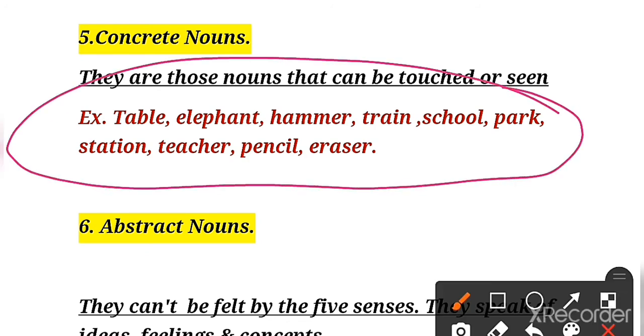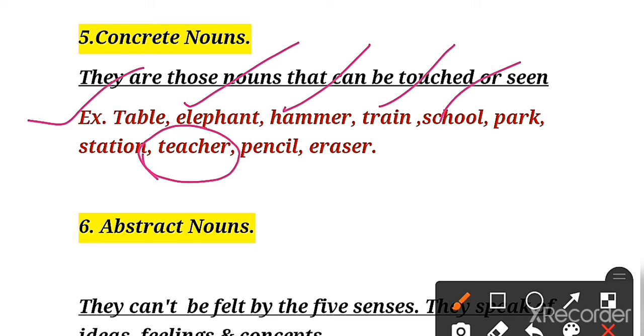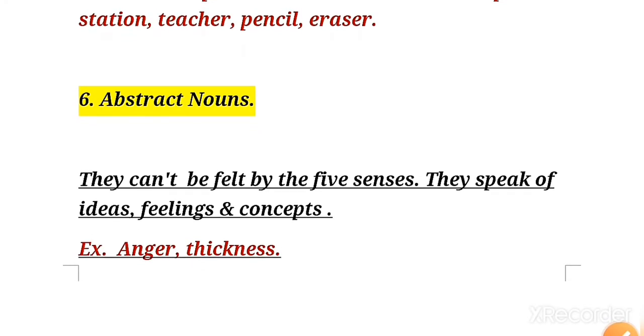One more thing I want to explain here: the word table is the name of a thing. Elephant is the name of an animal, hammer also a thing, train is a thing, school you can see. So these things you can touch. Then the word teacher: teacher is a concrete noun as well as a common noun. Many nouns can be both concrete nouns and common nouns, and the other nouns that we are discussing this time. Clear?